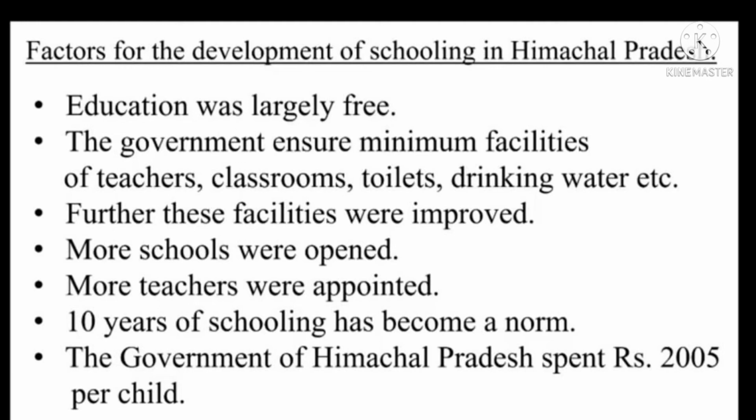More teachers were appointed. 10 years of schooling has become a norm. The government of Himachal Pradesh spent 2005 rupees per child. The high priority on education paid off. In an intensive survey on schooling done in 1996 and repeated in 2006 also.